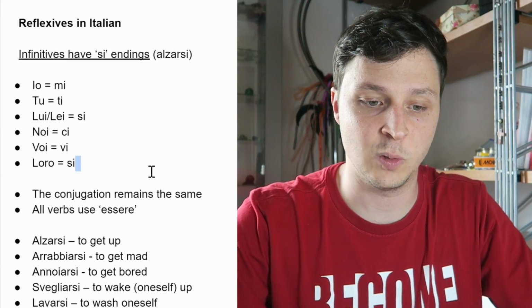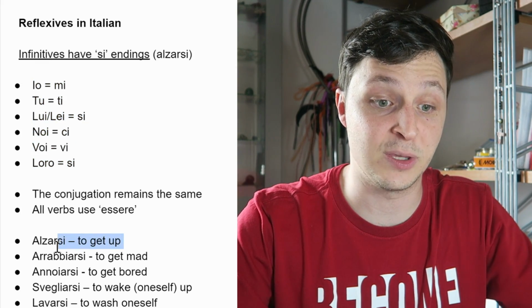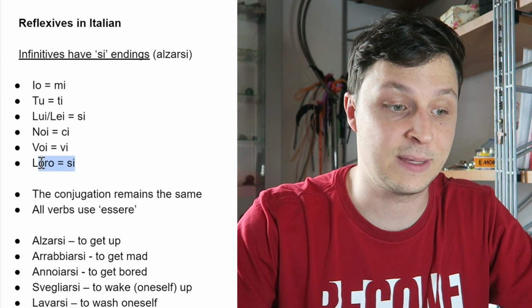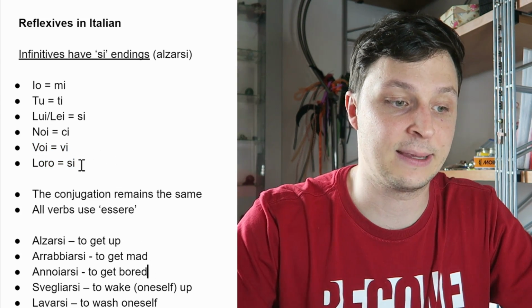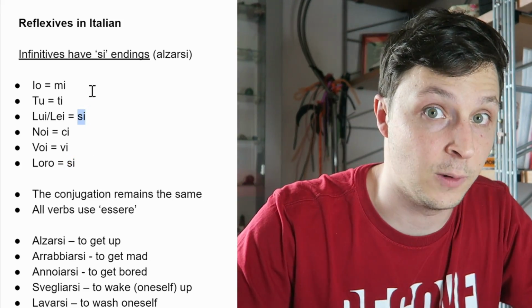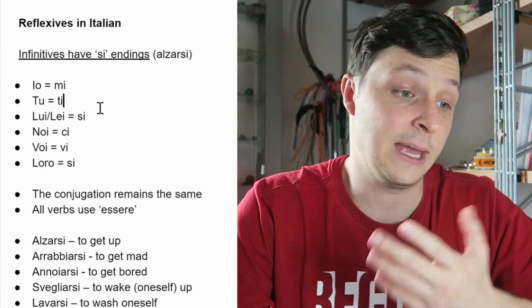So here are the pronouns one more time. You guys can do it with anything. For example, to get up, you all get up, vi alzate. Or they get up, si alzano. Or they get bored, si annoiano. Or she gets bored, si annoia. Or I get bored, mi annoio. So you can start to play with these, make some sentences, make some mixes, and I hope you guys learned something.